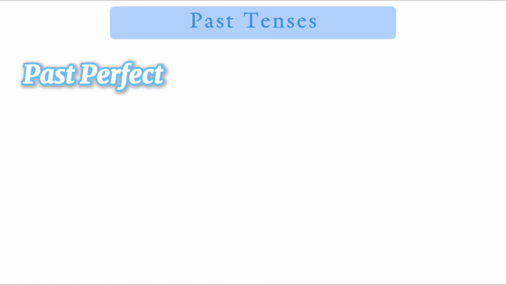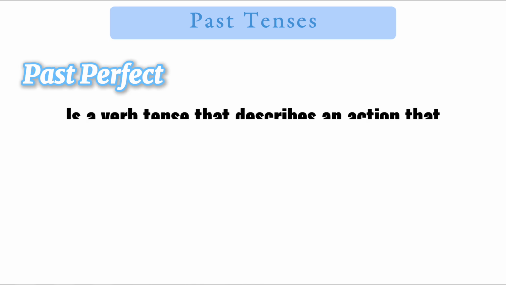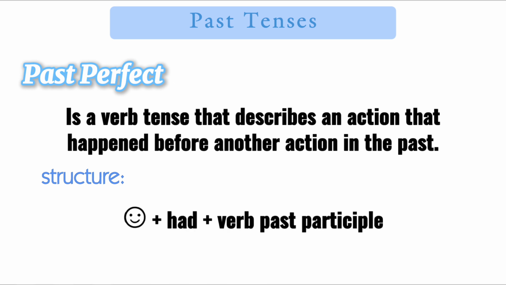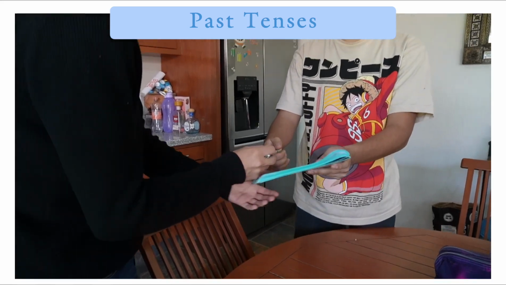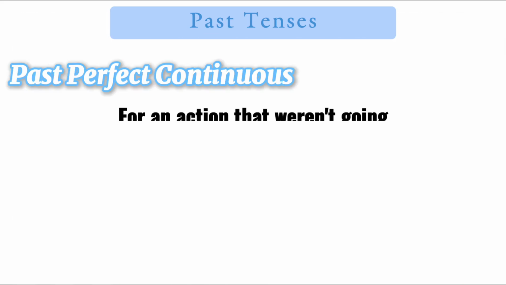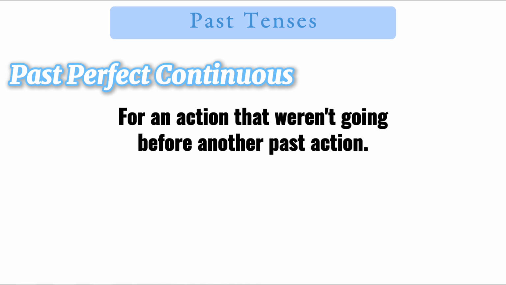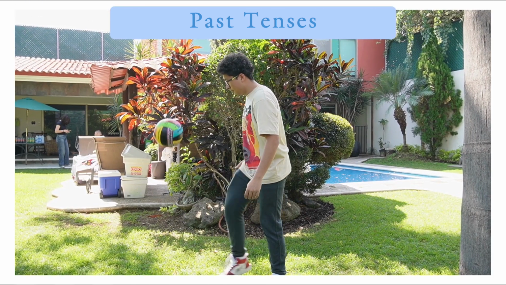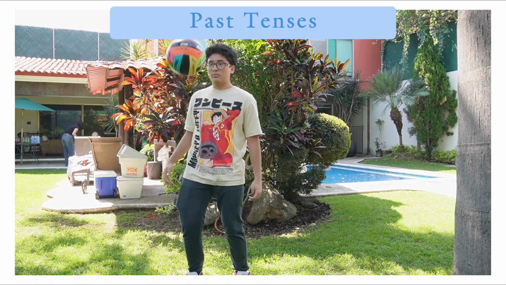Past perfect. Past perfect is a verb tense that describes an action that happened before another action in the past. The structure is subject plus had plus verb in past participle. For example, I had finished my homework. Past perfect continuous is for an action that was ongoing before another past action. The structure is subject plus had plus been plus verb in -ing. For example, I have been playing football since morning.